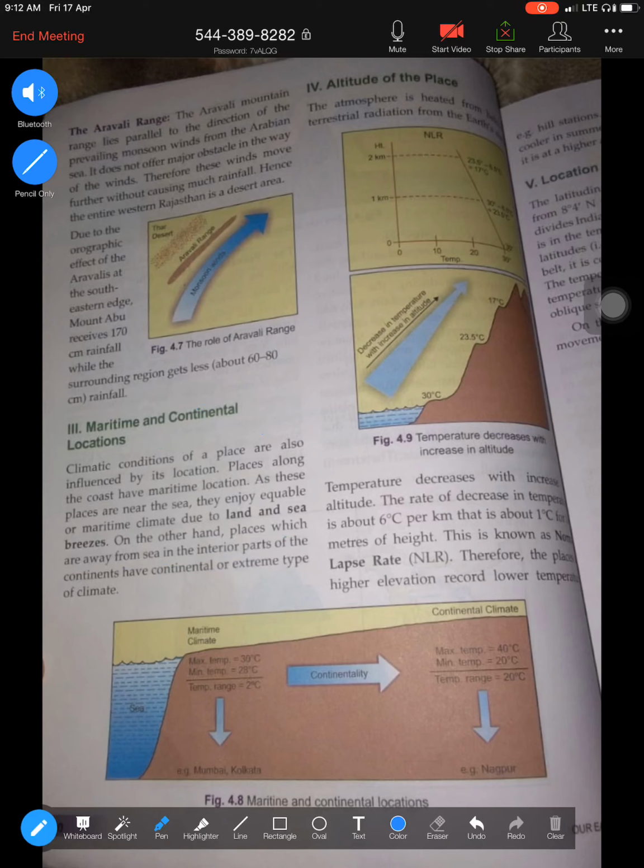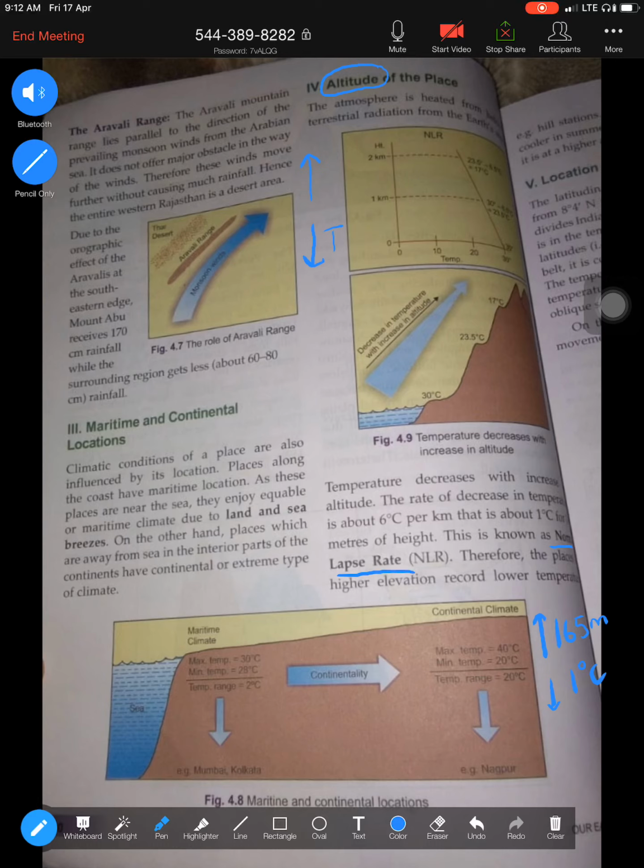Now altitude, you must remember, means the height of a place. So for questions related to hill stations, your answer would always be something to do with altitude. Altitude is the height of a place. So always remember, the higher we climb up, what happens to temperature? Temperature drops. And this phenomenon is known as the normal lapse rate. The normal lapse rate explains that as we climb up by 165 meters, our temperature drops by 1 degree Celsius. So that is what is called the normal lapse rate.